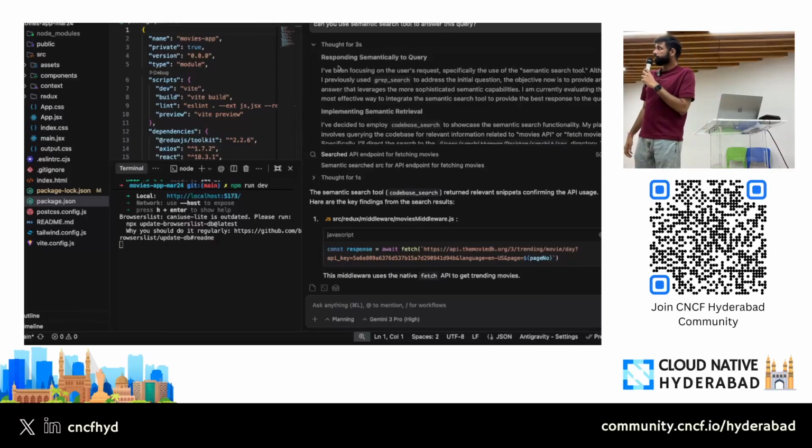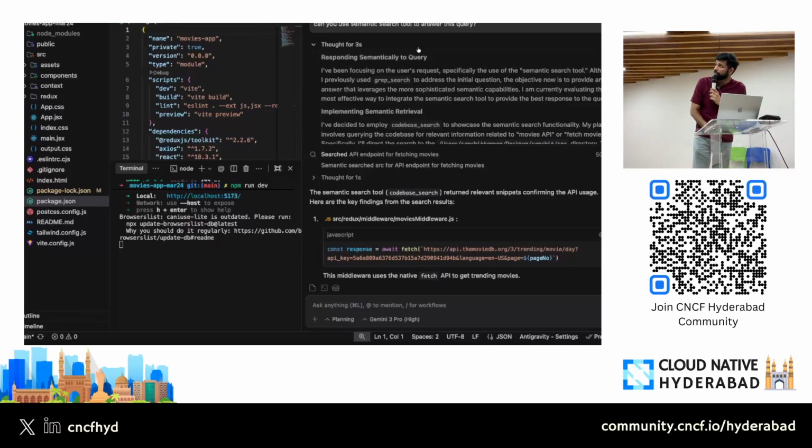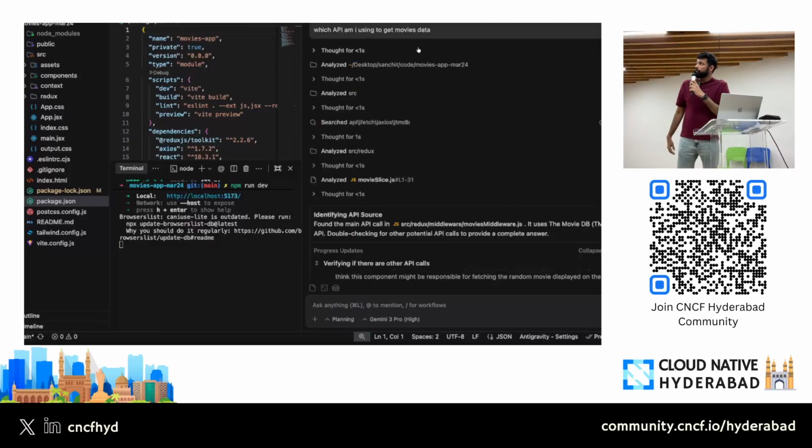So I want to know which API you are using to get the movies data. For example, you are getting onboarded to this new project. You don't want to go ahead and read all the files. You simply go to a coding agent and ask, okay, which APIs are you using to get the actual data?